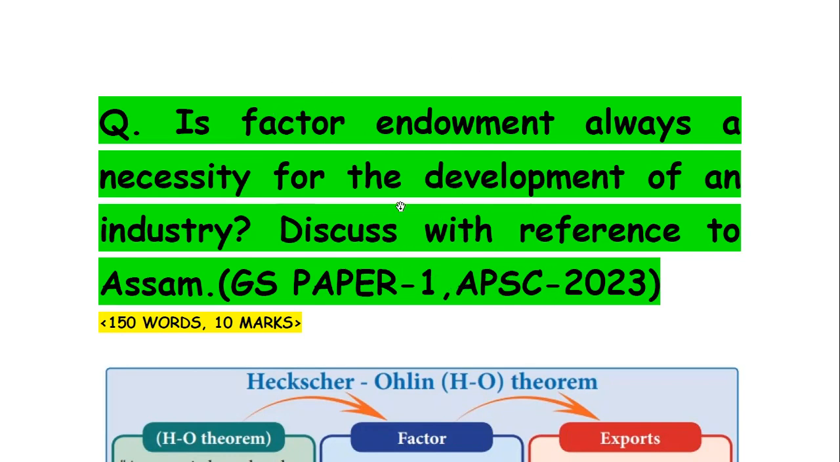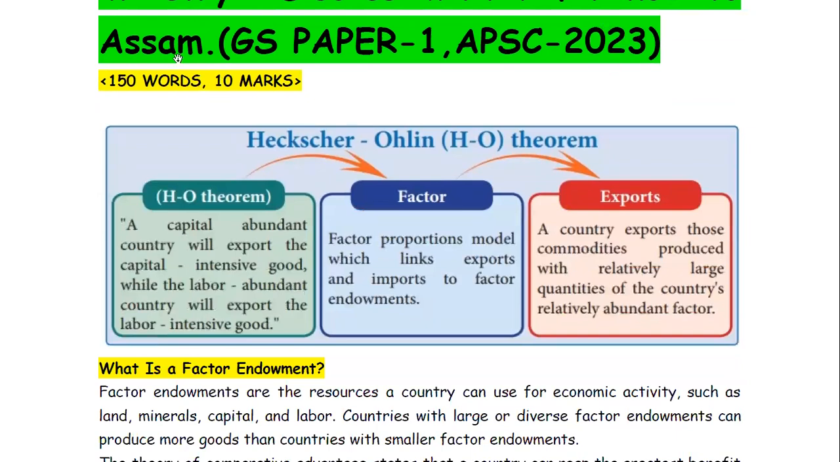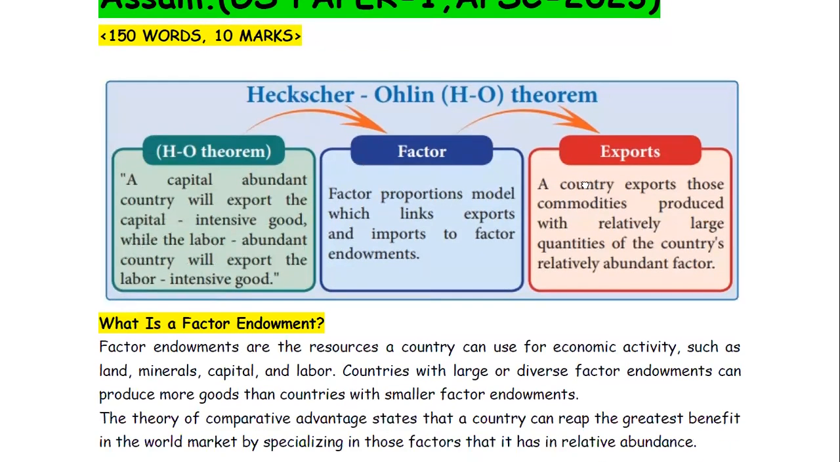So the question is asking about factor endowment, and whether it is mandatory for the development of an industry, and we have to answer it taking reference to Assam. This question is for 150 words, which means you have to write within 150 words, and the answer will bring 10 marks.